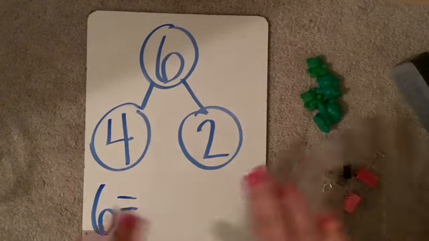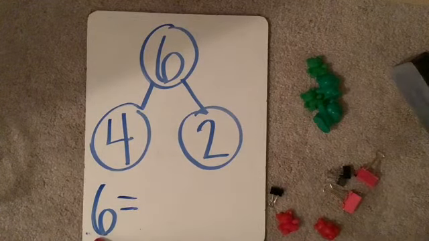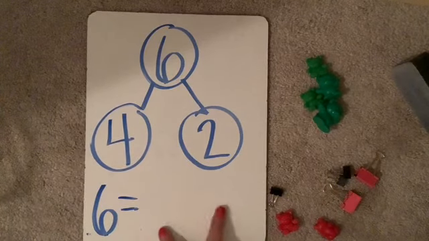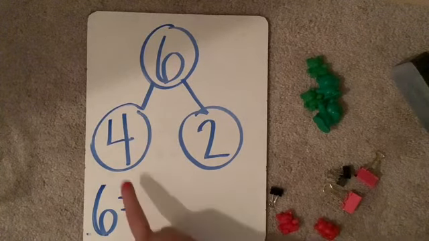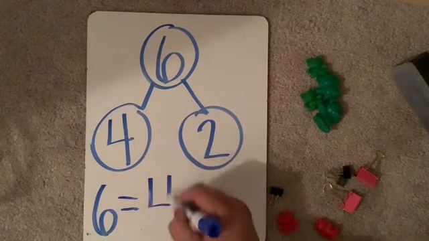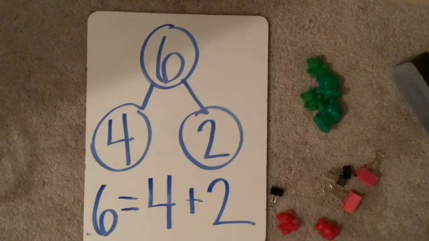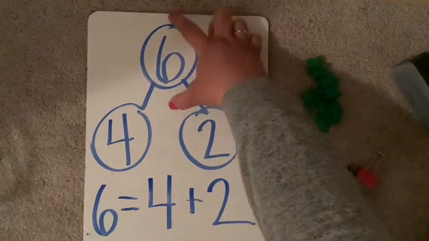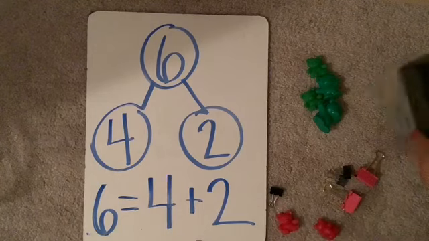When we take our groups, when we separate our groups, we're doing a decomposition story, which means we're starting with the whole and then talking about what the two groups are together when they got separated. What are the two groups? 6 is the same as 4 and 2. That was a decomposition story because this time we started with the whole and we broke them apart. Good work. Go ahead and erase that board.